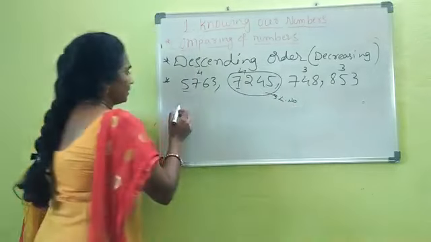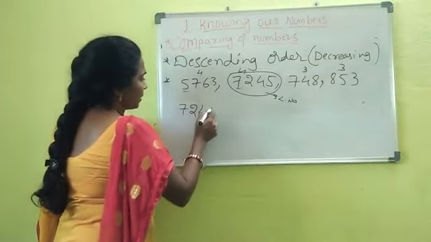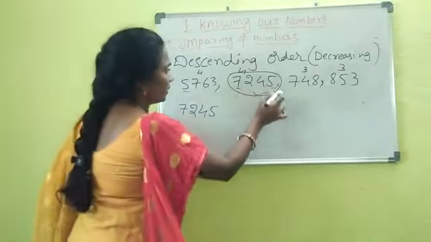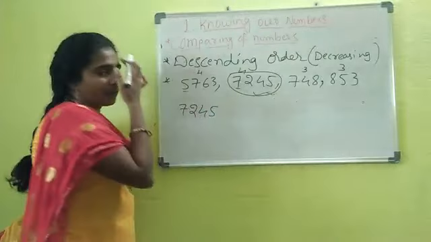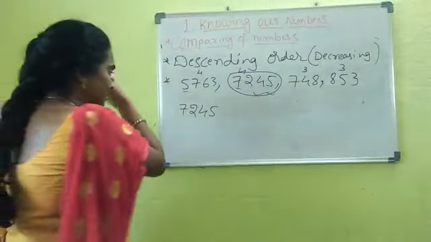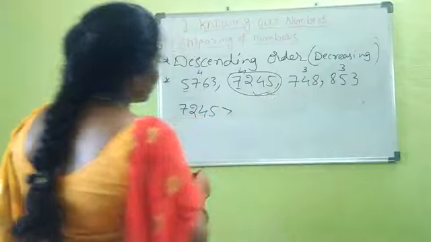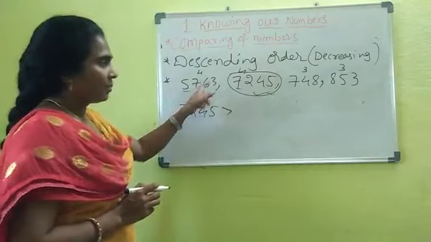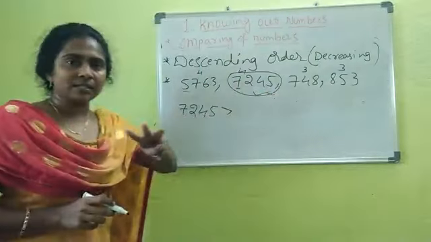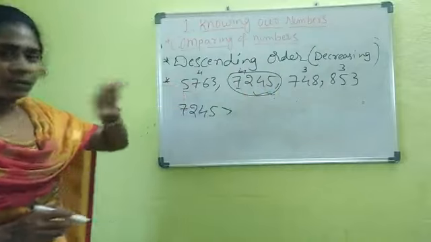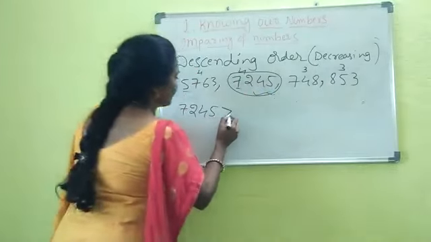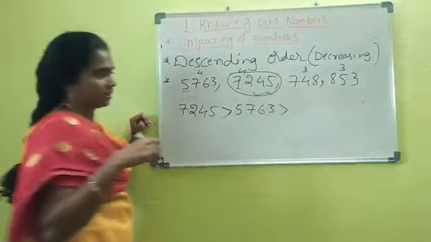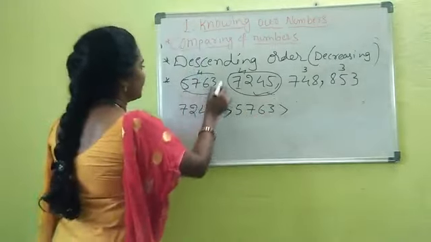That I will write 7,245. No need to that. So this is done. Next, 1, 2, 3. Compare these 3 numbers and write which is the largest one. So this will become the larger one. Why? Because these 2 numbers have 3 digits, so this will have the 4 digits. That means 5, 7, 6, 3 will become larger. Now this is also done, right?